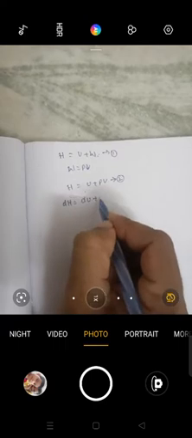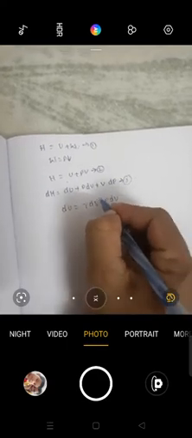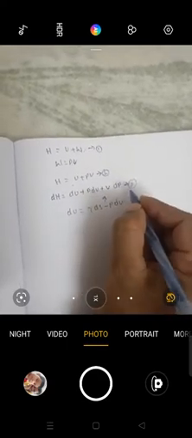Now taking the differentiation on both sides of equation number 2, we got dH is equal to du plus PdV plus VdP. This is equation number 3, and we know that the internal energy du is equal to Tds minus PdV. Now we substitute this internal energy into equation number 3.